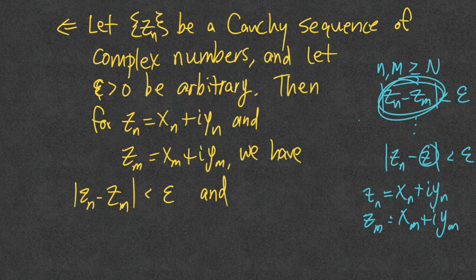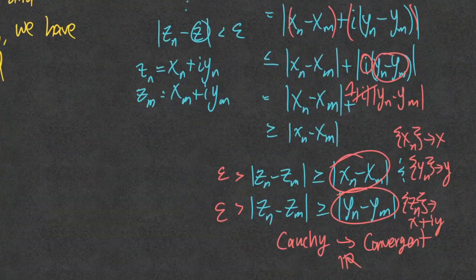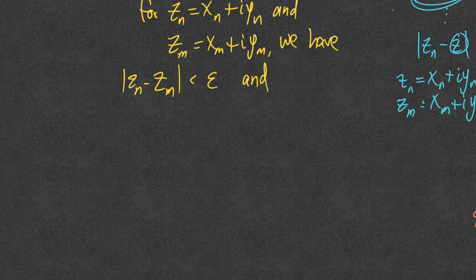And we also have, from our scratch work, that the modulus of z sub n minus z sub m is bigger than or equal to both the real and the imaginary parts separately. So I can combine this into one thing.